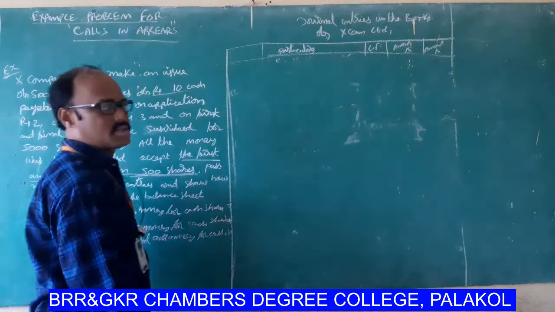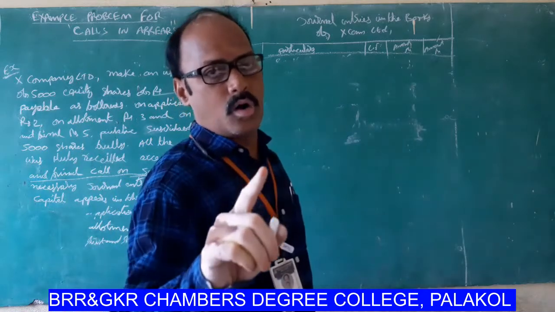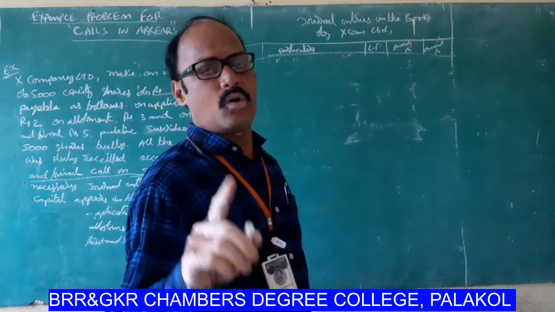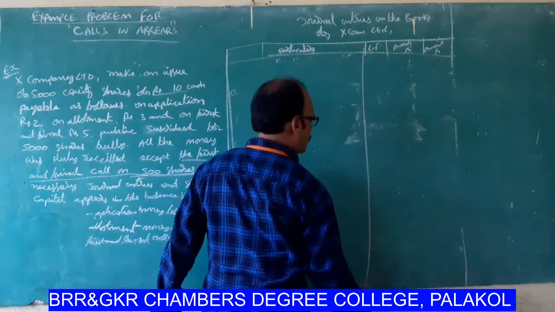Okay, first and final call amount due on 5,000 equity shares. What is the general entry for that?